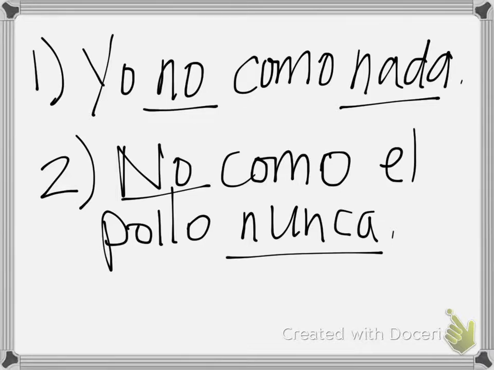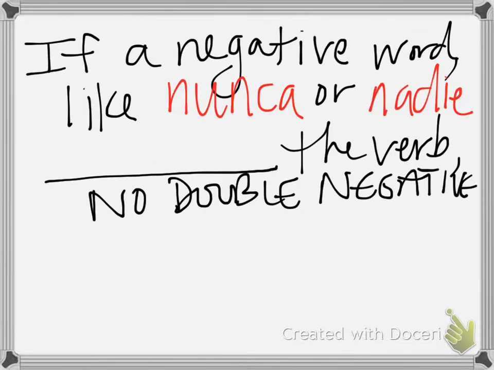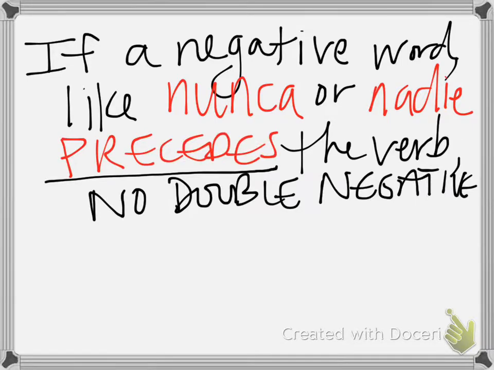What you'll also notice is you'll see nada directly follows como, but here we have nunca at the end of the sentence. Regardless of where it's placed, if it comes after the verb, you're still going to use the double negative. In contrast, if a negative word like nunca or nadie precedes, so comes before the verb, then there's no double negative necessary.